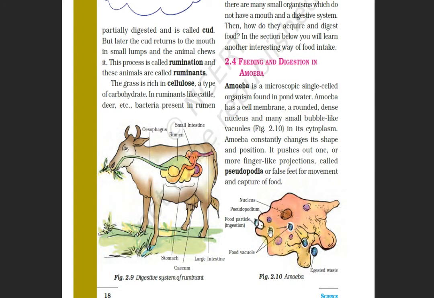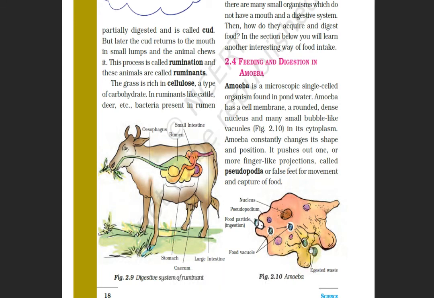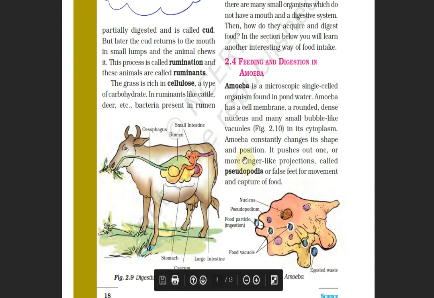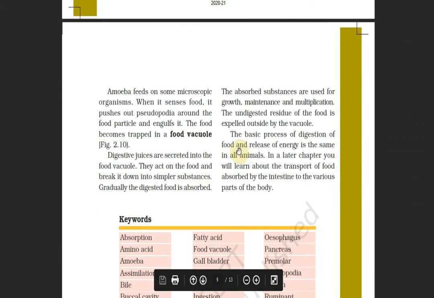After that, the undigested food remains in that vacuole, and the vacuole moves toward the cell membrane of the amoeba. When the time is favorable, the cell membrane breaks out and the waste is removed from the body of the amoeba.